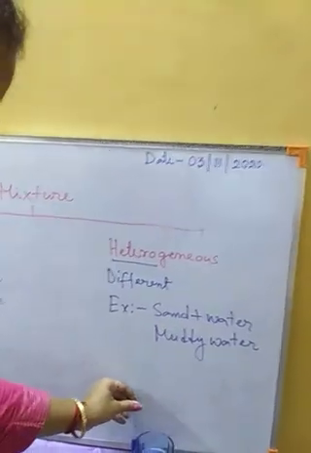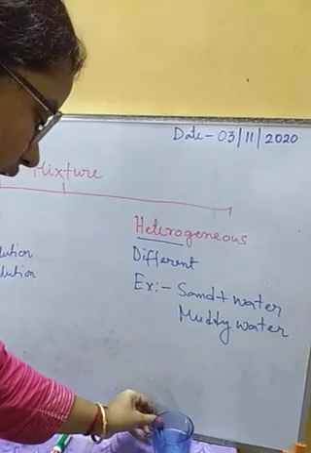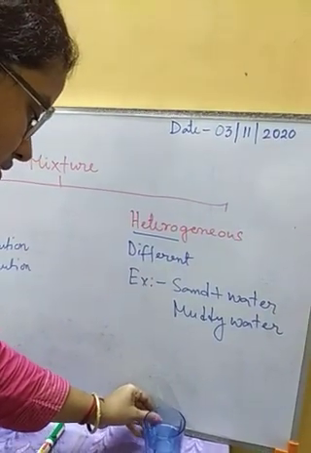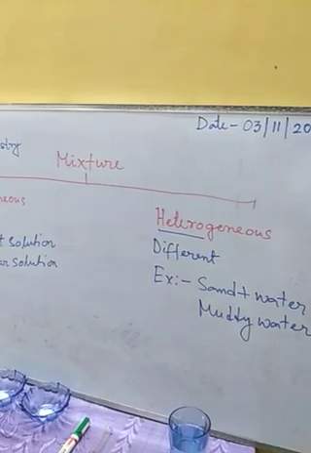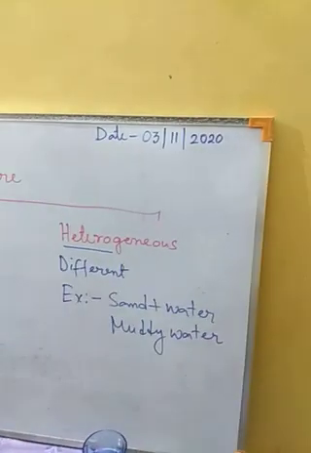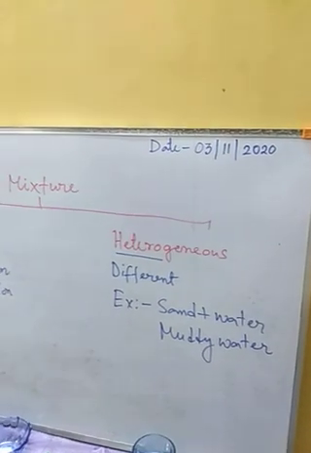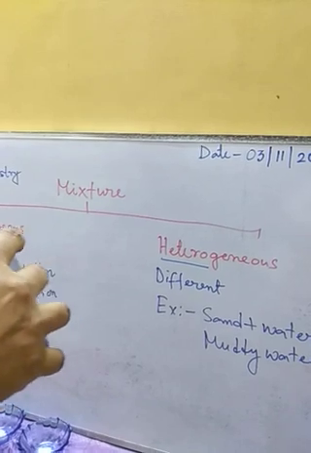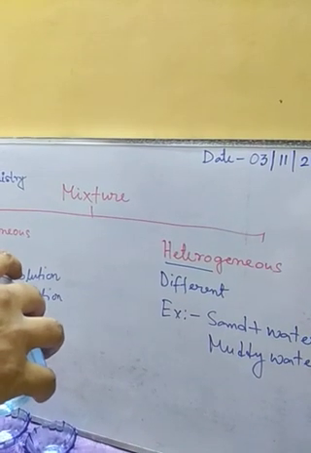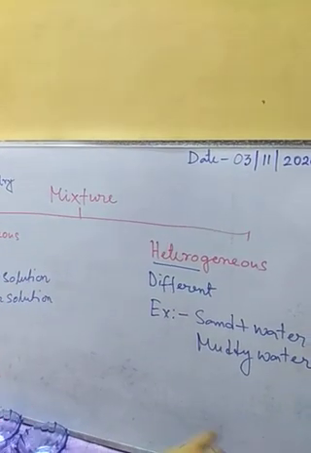And now another example of a homogeneous mixture.